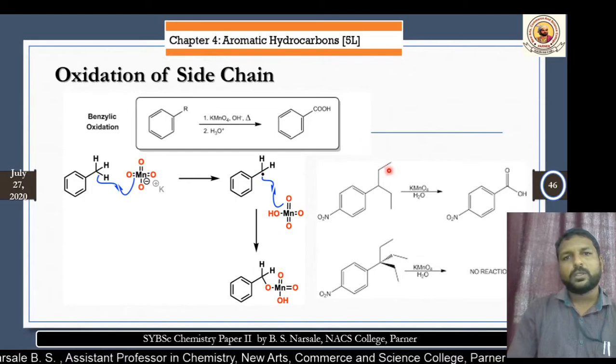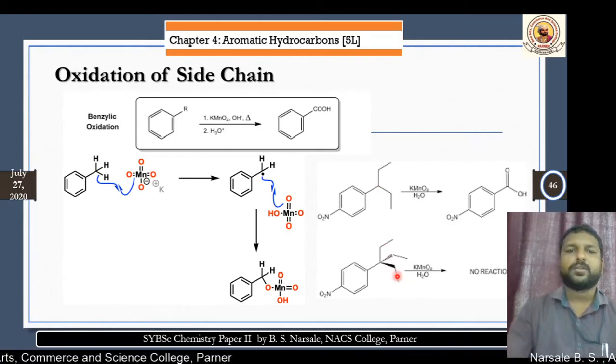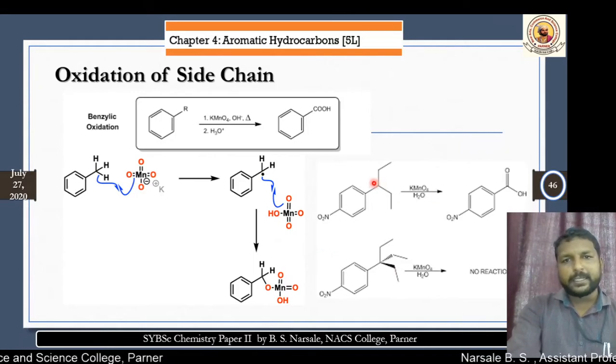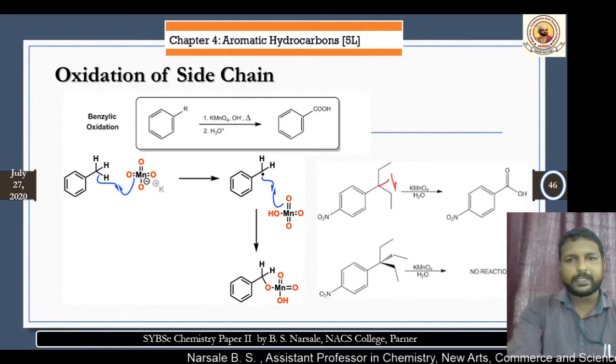Now, as we get the final product, again we have these two examples. It is very important: if there is a hydrogen atom in the side chain, then these reactions will be carried out. Okay, let's consider this reaction.